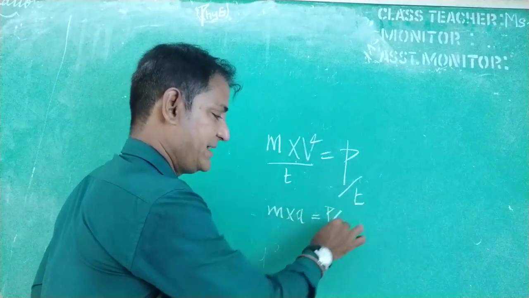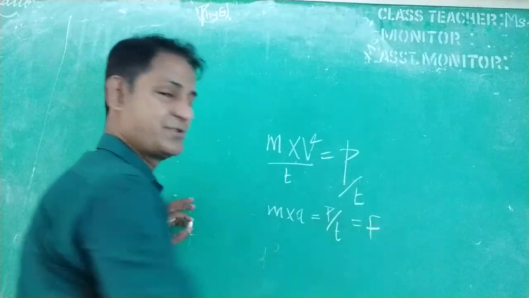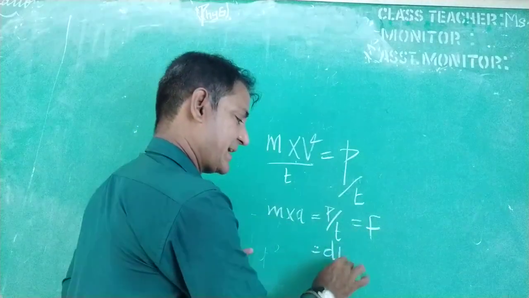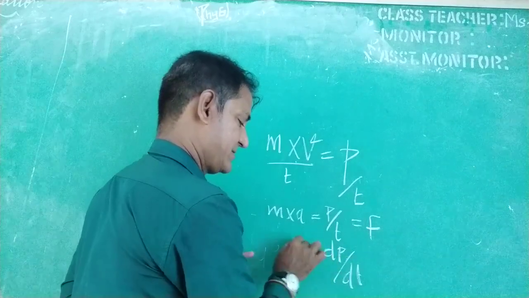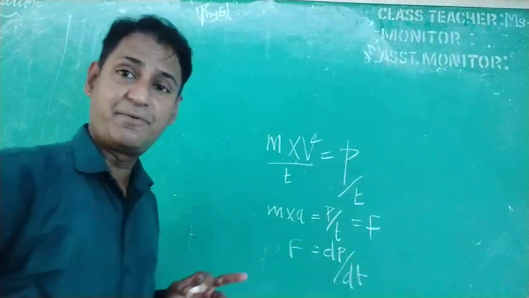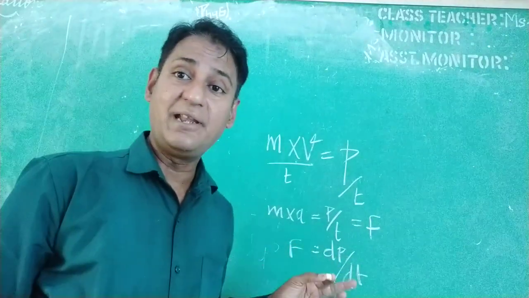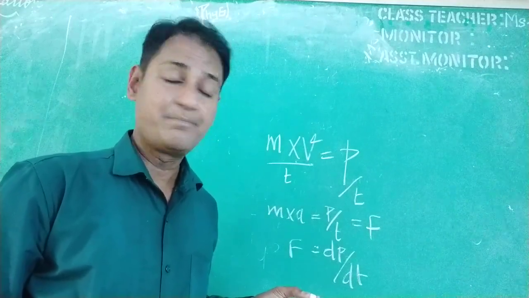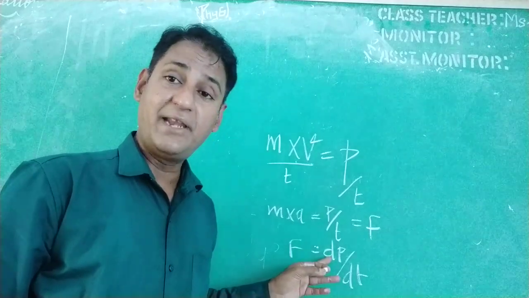So this p by t becomes the force. I can also write this as dp by dt as force. Rate of change of linear momentum is called linear force. We have to use the term linear, right?